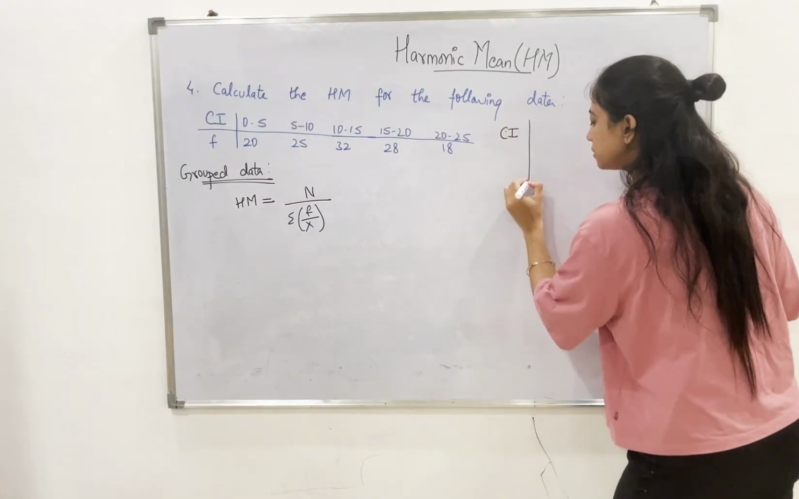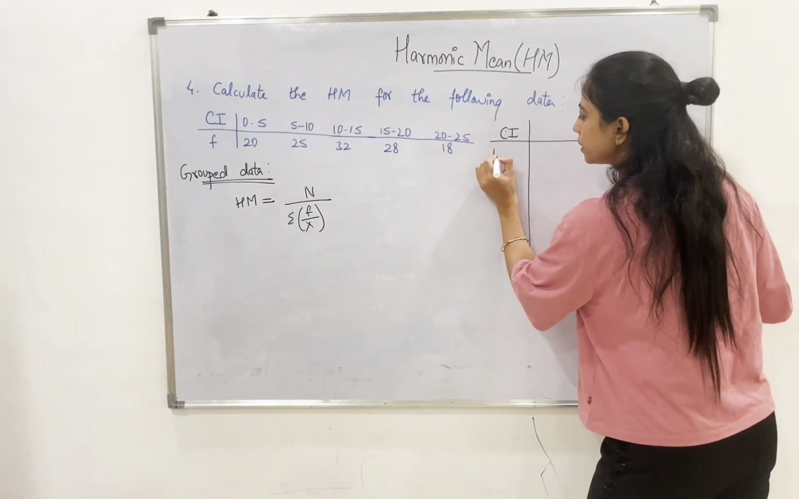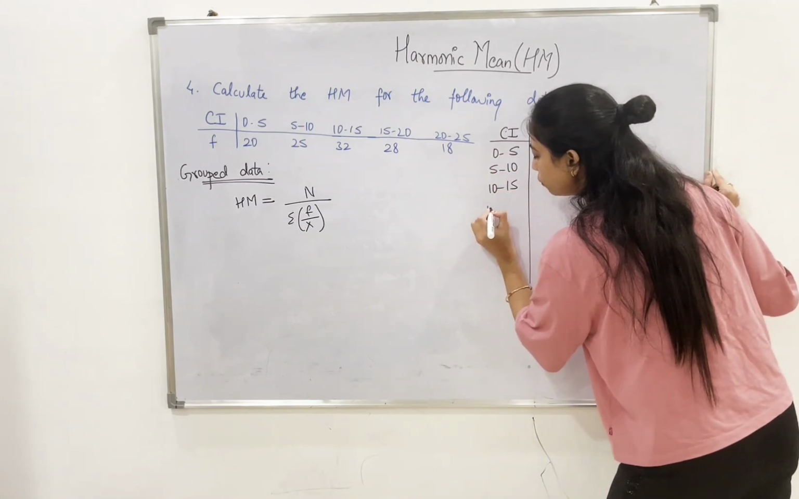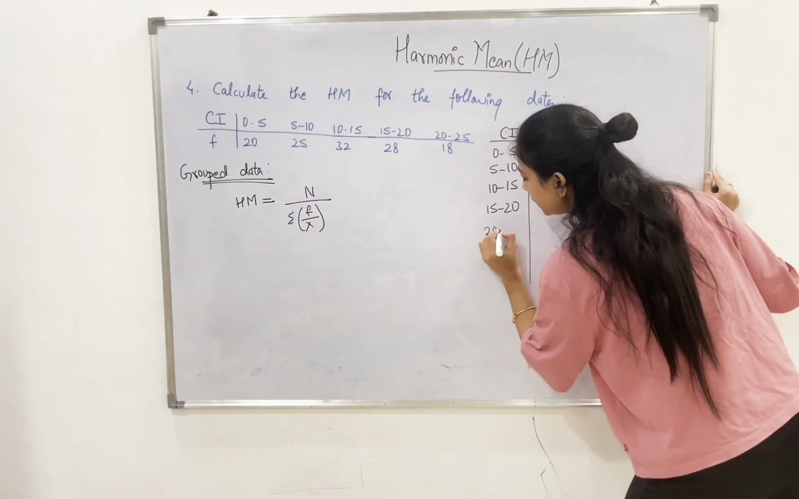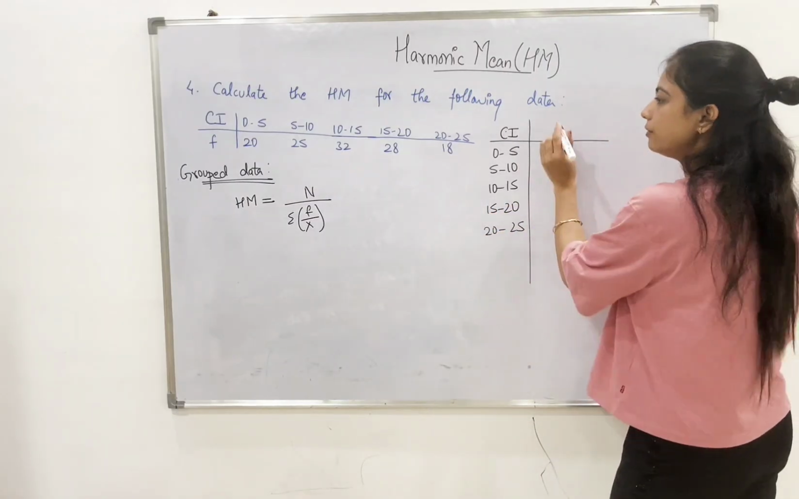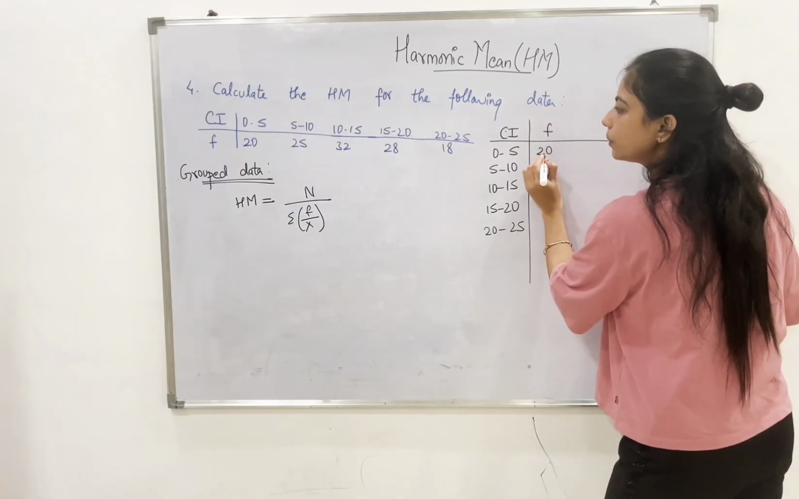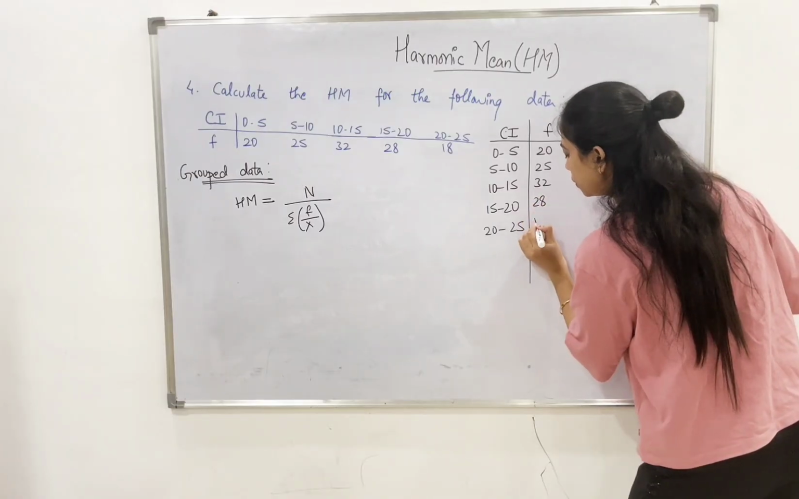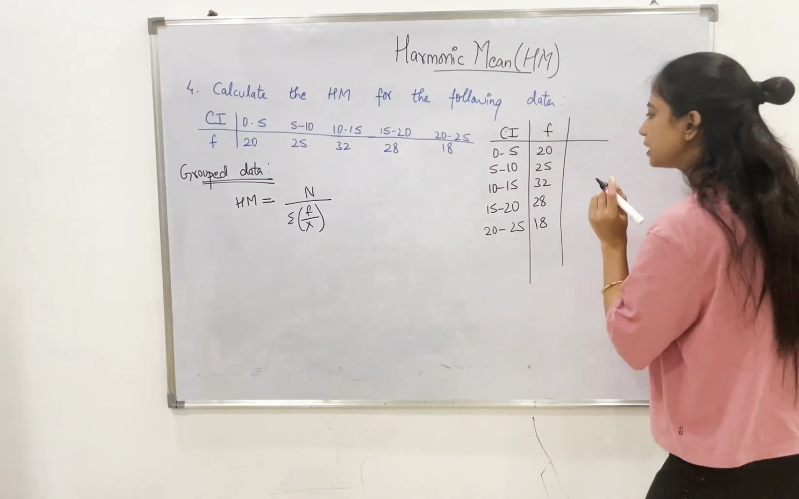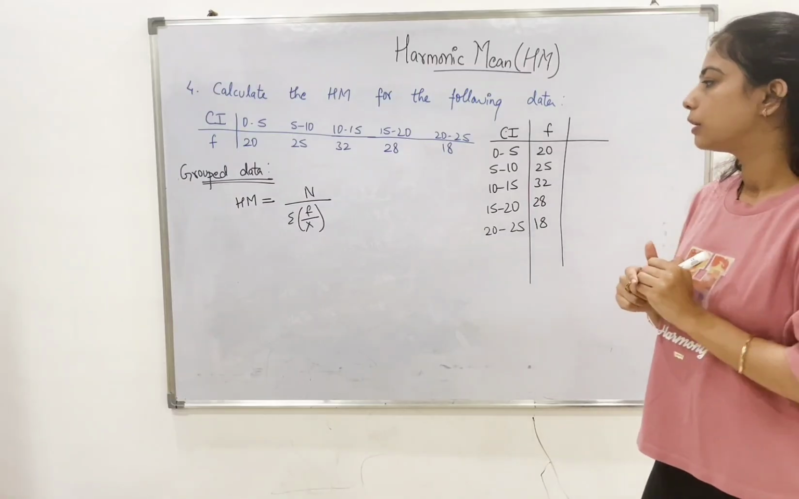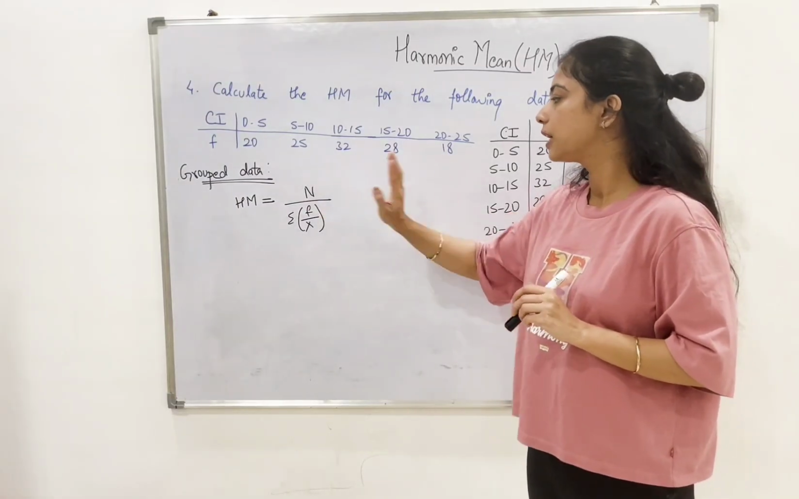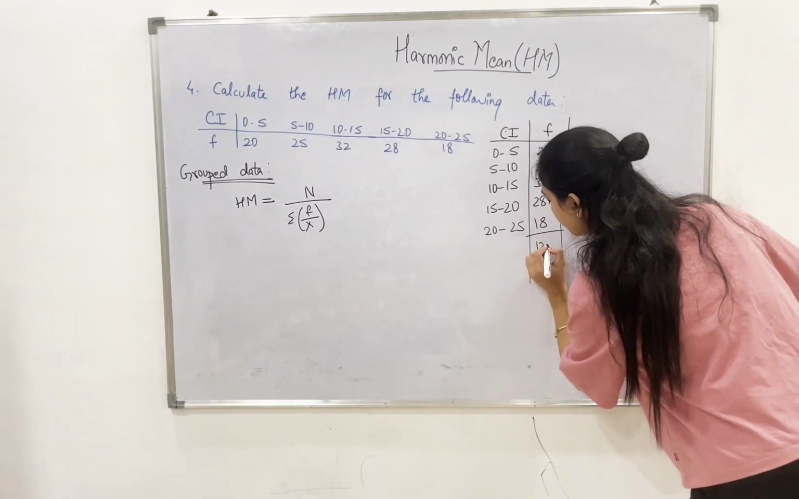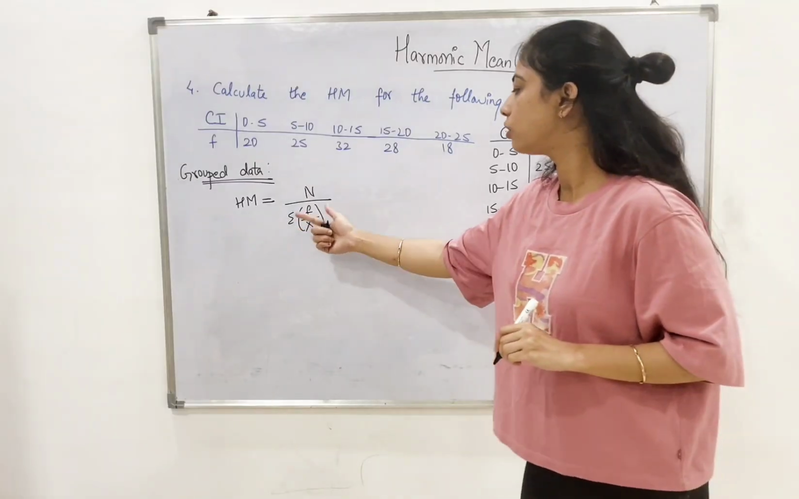Class intervals: 0 to 5, 5 to 10, 10 to 15, 15 to 20, 20 to 25. Frequencies 20, 25, 32, 28 and 80. So these are nothing but the frequency values. Now in order to substitute in the formula, we need the first n value. That is nothing but the sum of frequencies, which is nothing but 123. Next, we need summation of f upon x.